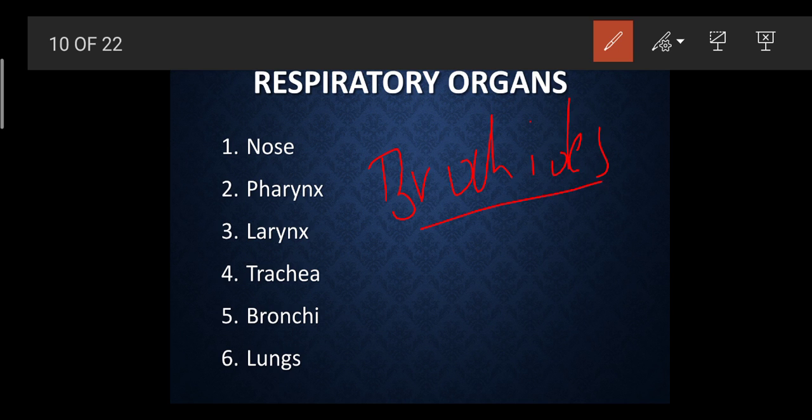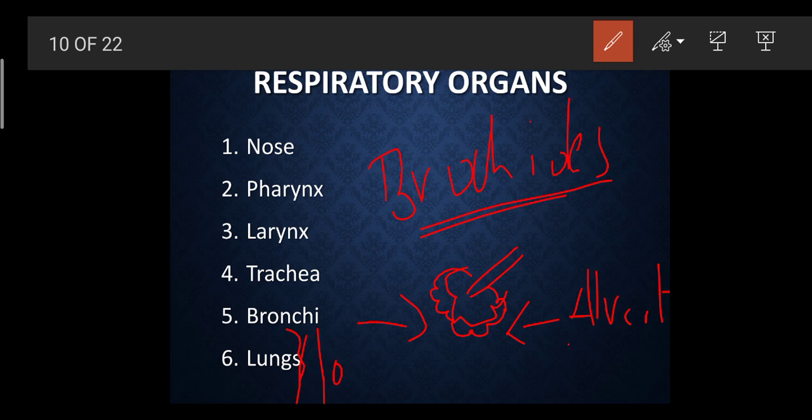These bronchioles have some air sac-like structures. See, this is the bronchi part, and it is completely filled with air sacs, which are very, very important. This is the alveoli. What is an alveoli? This is an air sac structure which is completely made up of blood vessels.